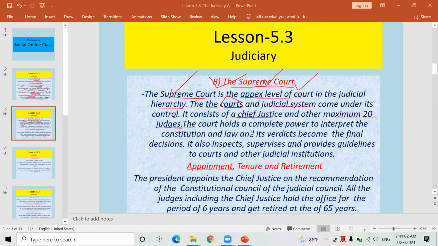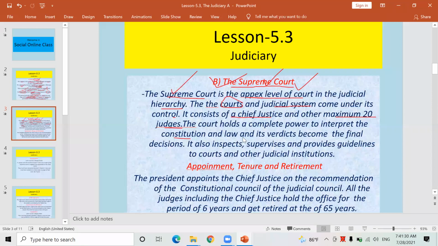The court holds complete power to interpret the constitution. Nepal's Constitution of 2072 is interpreted, described, and explained logically by the Chief Justice and maximum 20 judges who are appointed in the Supreme Court, one of the judicial institutions of Nepal, which lies at the top of the hierarchy of the judiciary as well.